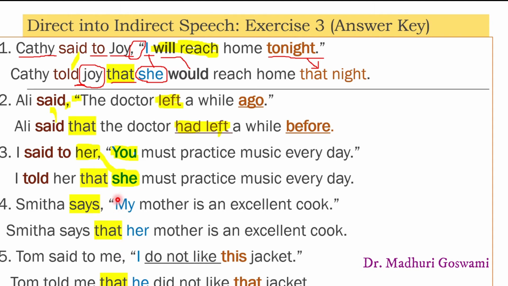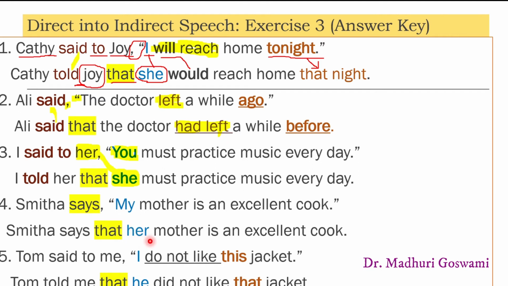The pronoun my in the direct speech is now changed into her, because my is the first person pronoun and it's changed according to the subject of the reporting clause. Smita is the subject here. So, Smita is the third person singular. So, we use her in place of my.